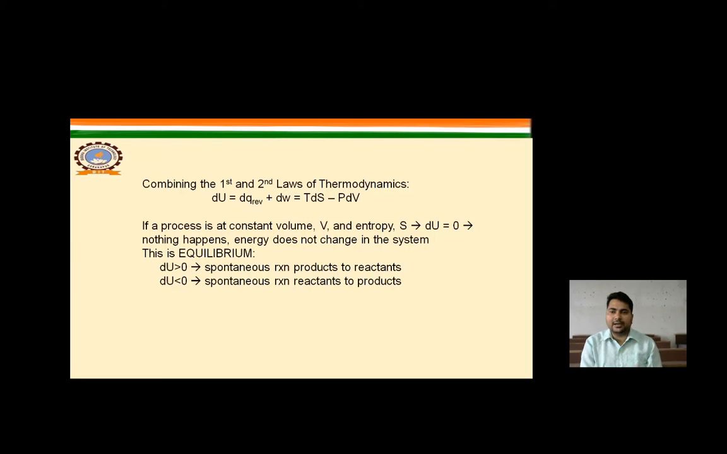Combining the first law and the second law of thermodynamics, dQ is equal to dQ reversible plus dW, where dQ reversible is TdS and W is equal to PdV, and work done by the system takes a negative sign. If a process is at constant volume and entropy, nothing happens; energy does not change in the system. When dU is greater than 0, the reaction is spontaneous from products to reactants, and when dU is less than 0, the reaction is spontaneous from reactants to products.